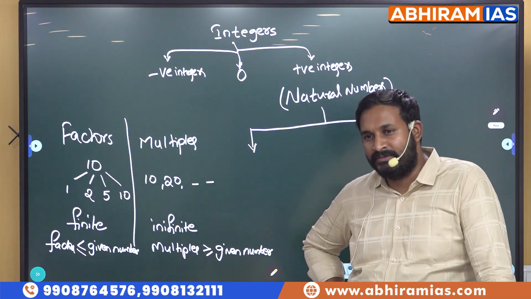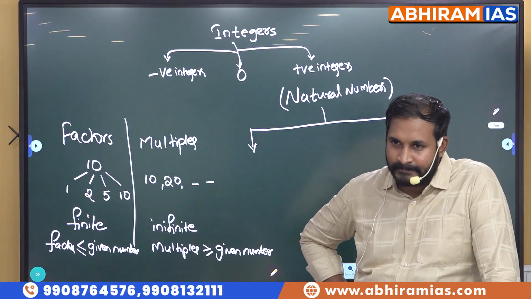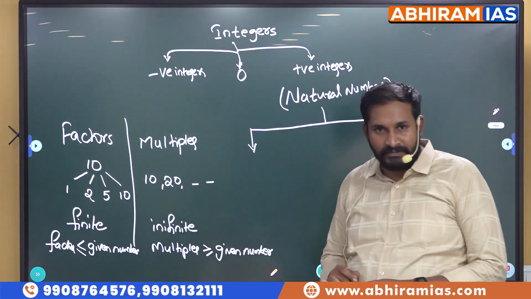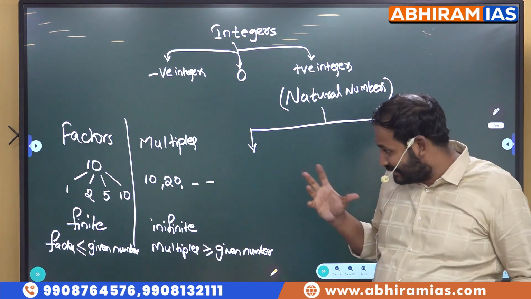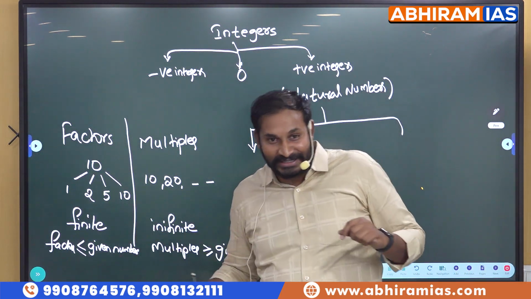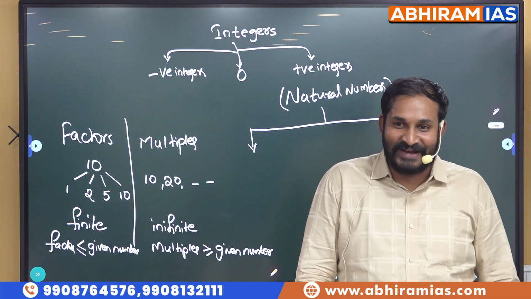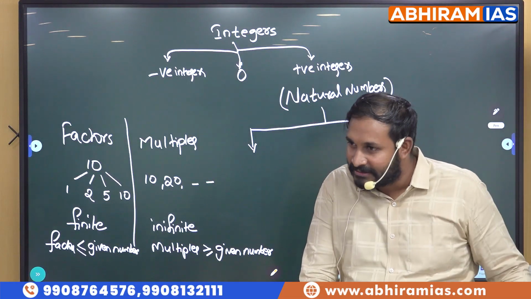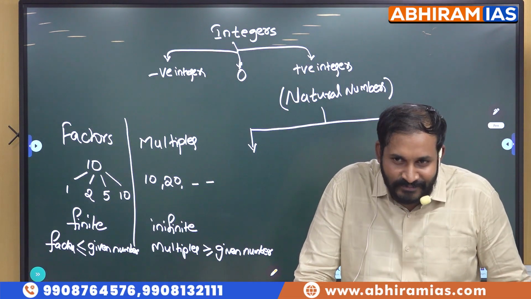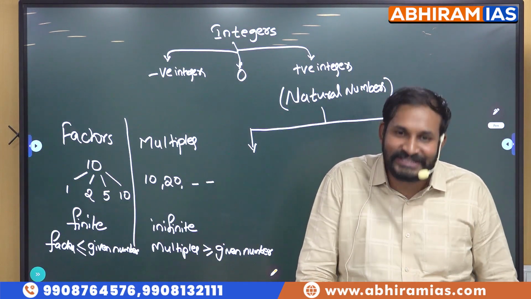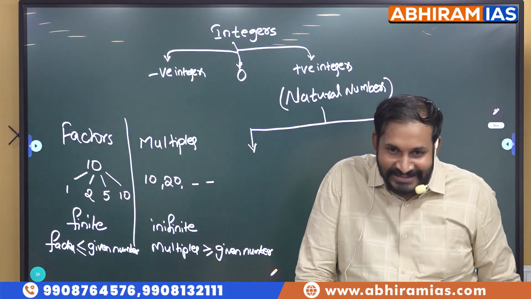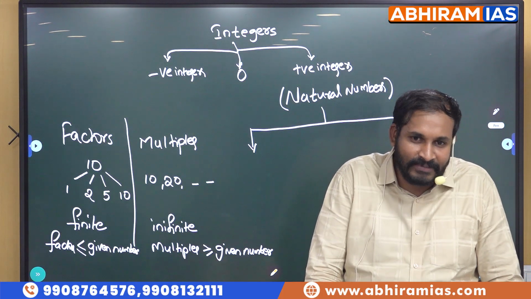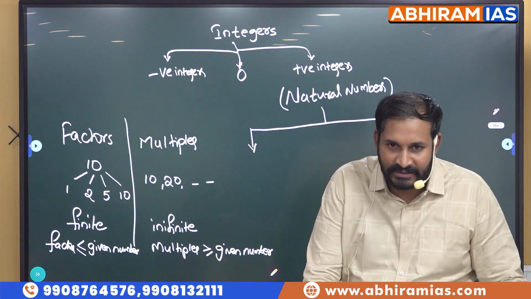Later, all these terms and words will come in our problems, and we will try to get the answer. So these are called factors and these are called multiples. Factors will be finite in number. Now suddenly some students will ask, sir, how will factors be finite in number? Want to tell me the number of factors for infinity? It is not like that. If anyone gives you a number, you can tell the number of factors of this number. If anyone asks what the factors of infinity are, first I will ask him to tell me what that infinite number is, then I will write it and calculate it. So factors will be finite in number, multiples will be infinite in number. Just remember that.